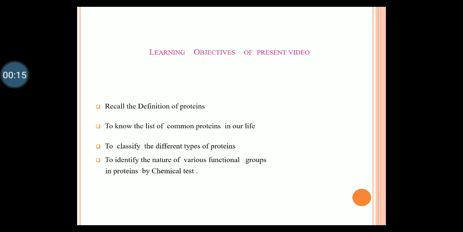The main learning objectives of the present video: recall the definition of protein, know the list of commonly available proteins in our life, classify the different types of protein, and identify the nature of various functional groups in protein by means of chemical tests.